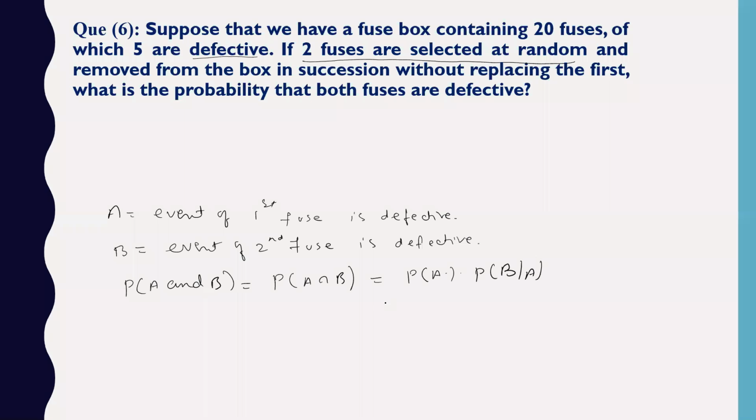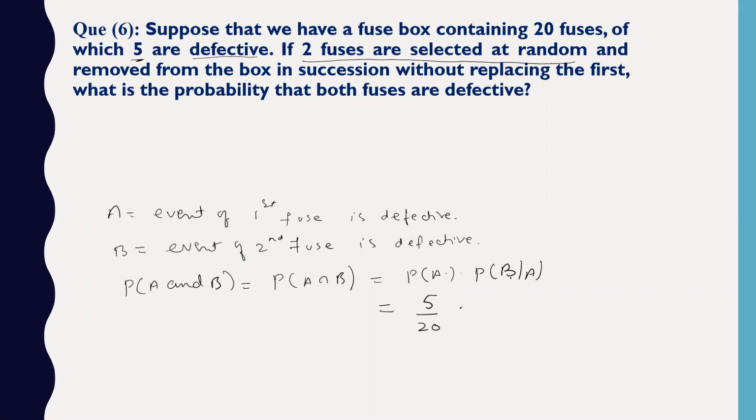समझ में आ रहा है? कौन सा फॉर्मूला लगाया मैंने? दोनों इंडिपेंडेंट इवेंट ही हो गए ना. तो what is the probability of A? Probability of A is first fuse is defective. So 5 fuses are defective out of 20. So first event of 5 by 20 ही रहेगा.